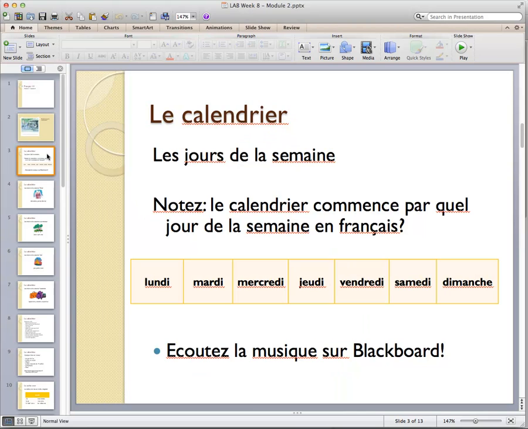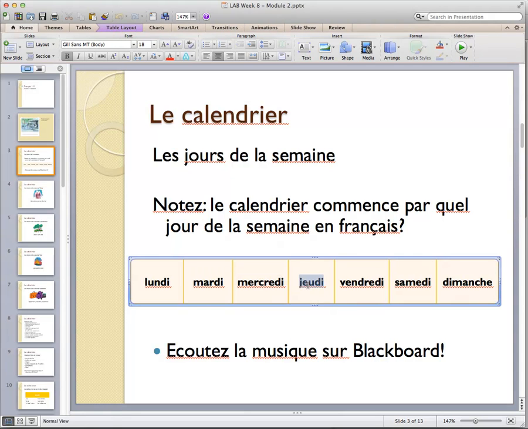Note that the French calendar starts on Monday. We have lundi, mardi, mercredi, jeudi, vendredi, samedi, dimanche. Répétez: lundi, mardi, mercredi, jeudi, vendredi, samedi, dimanche.